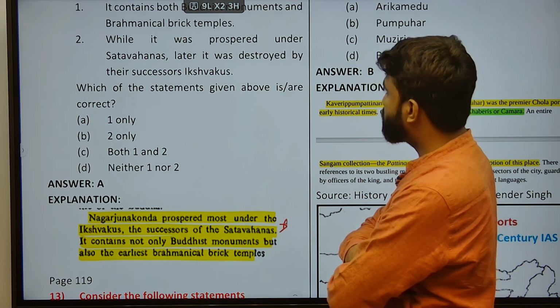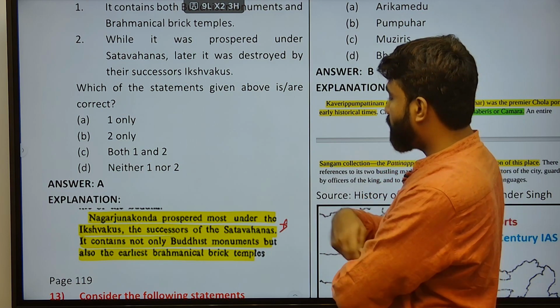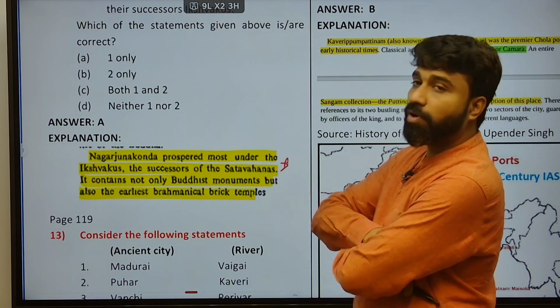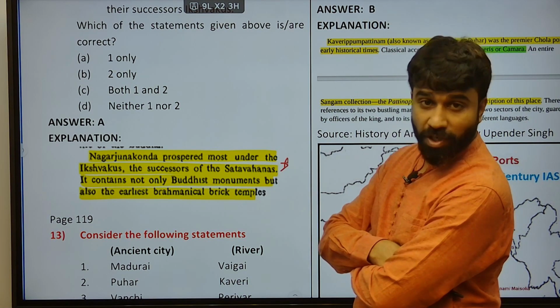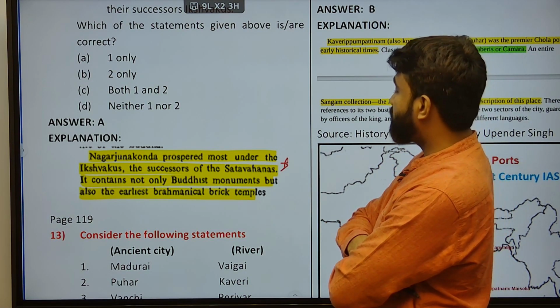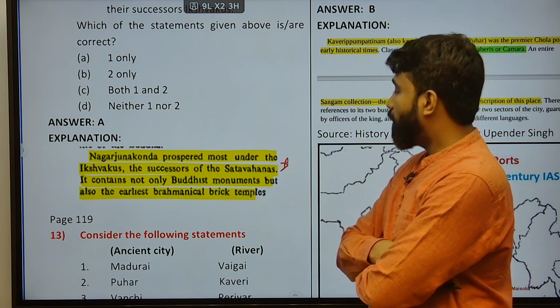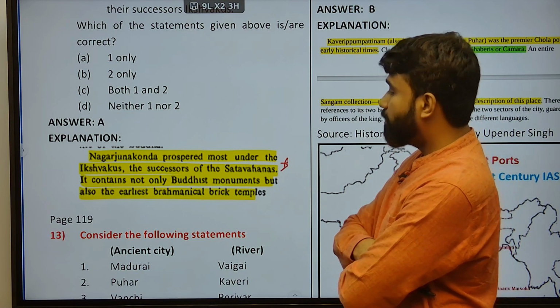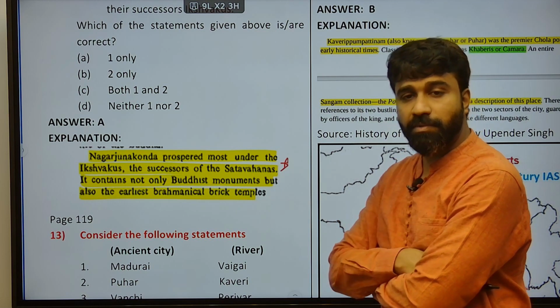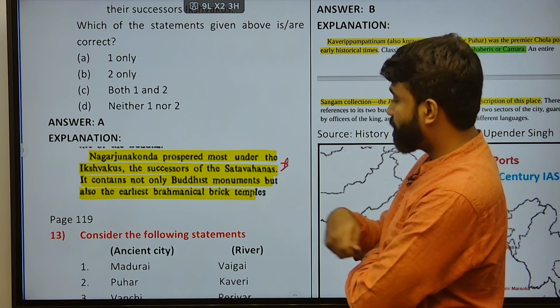They followed the Brahminical brick temple structure, and the Ikshvakus also followed Brahminism. Nagarjuna Konda actually prospered more under Ikshvaku times, and the successors of the Satavahanas also followed the principles which the Satavahanas adapted with respect to the religious belief system, sacrifices and ritual practices.